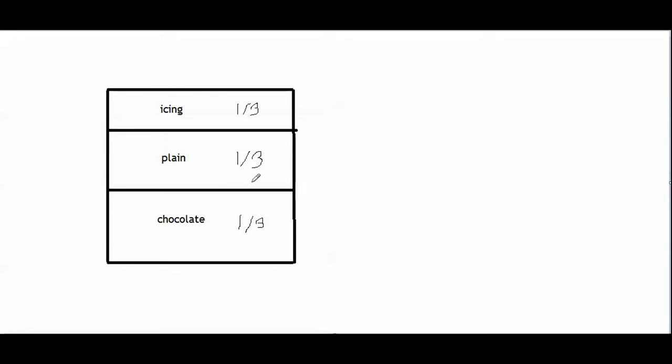I want to take a sample of this cake so I can get an idea of what this cake tastes like. If I cut straight down, like this, then I'll end up with a sample that's 1/3 icing, 1/3 plain, and 1/3 chocolate, just like how the entire cake is 1/3 icing, 1/3 plain, and 1/3 chocolate.